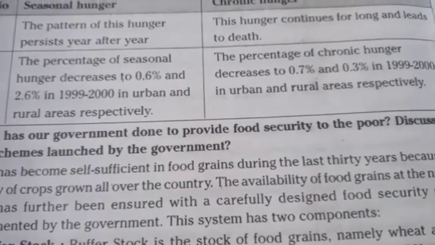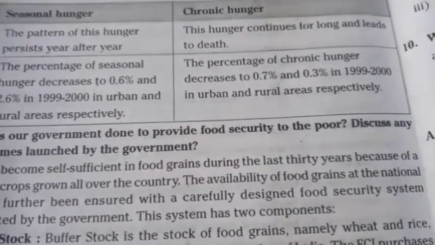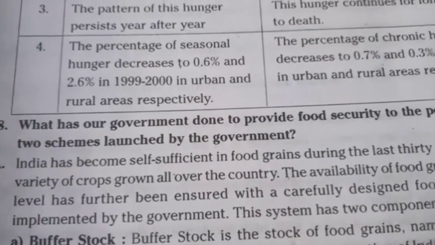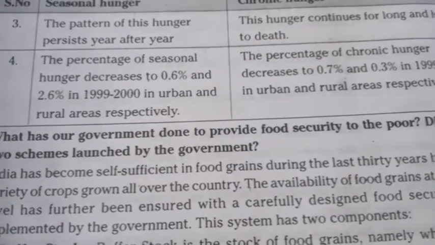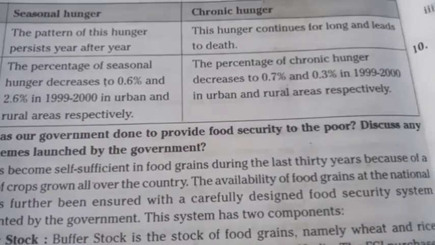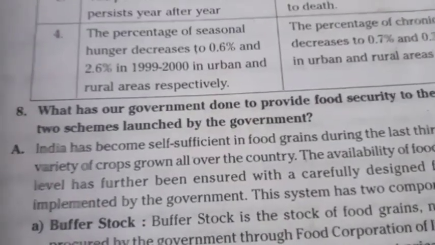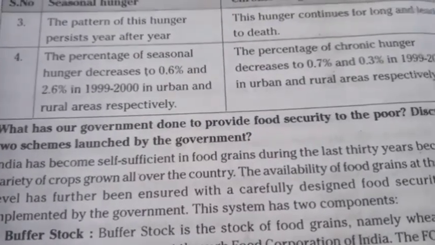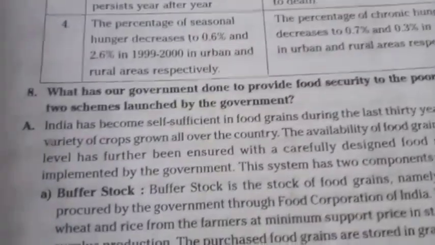The availability of food grains at the national level has further been ensured with a carefully designed food security system implemented by the government. This system has two components.